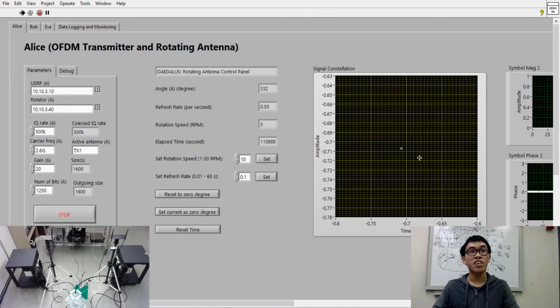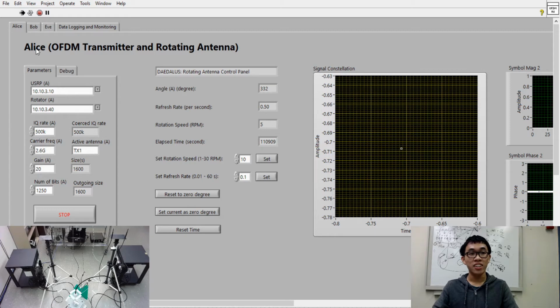Hi, my name is Alvin Yang, and I'll be going over the software we're developing to perform the experiment as well as to analyze the results. The software we're using here is LabVIEW, and we have the hardware connected to these modules in LabVIEW to control the signal being generated and sent, as well as to capture the received signals for analysis.